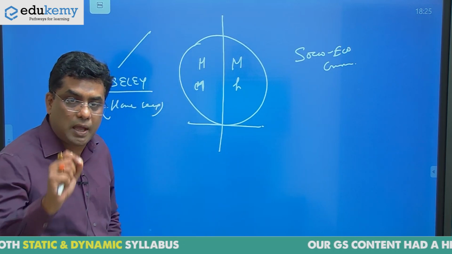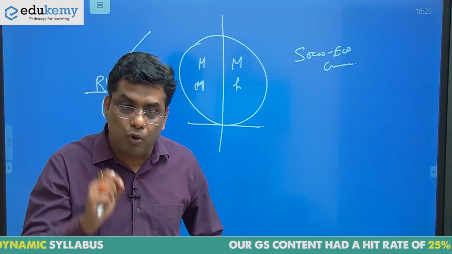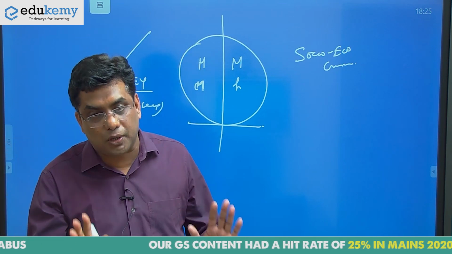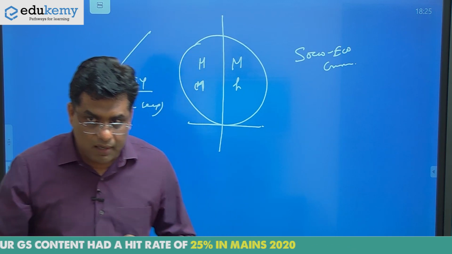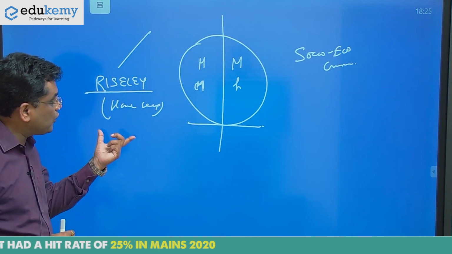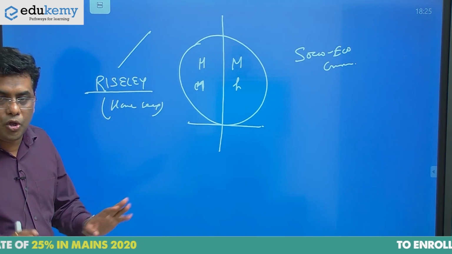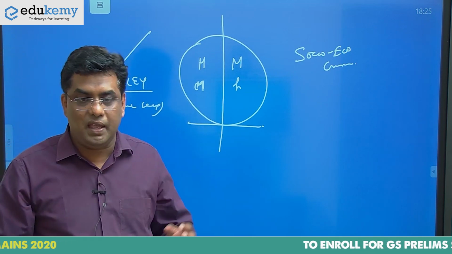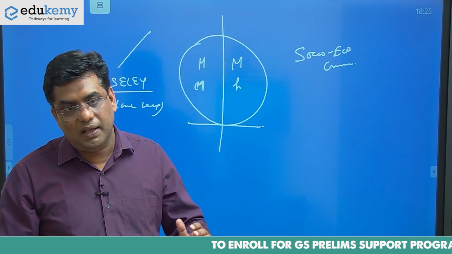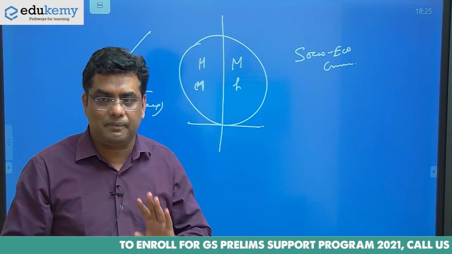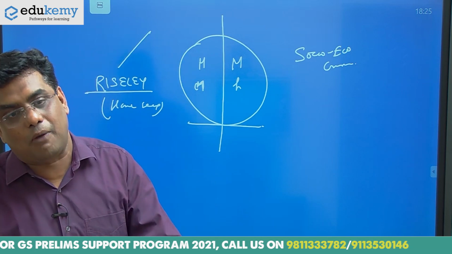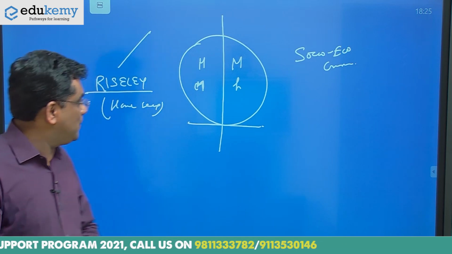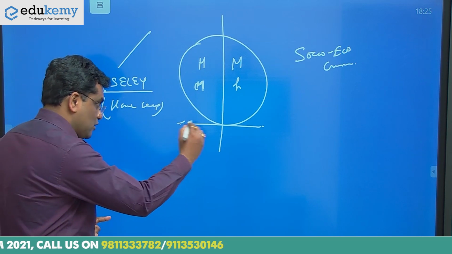A statement you have to remember: who said it, and in what context it was said? It is to be remembered. Secretary of State for India and Home Secretary are different. Home Secretary means Home Minister, and Secretary of State for India means the Minister for Indian affairs. So I am talking here about the Home Secretary, that is the Home Minister of Britain. So this is the formula that was adopted.